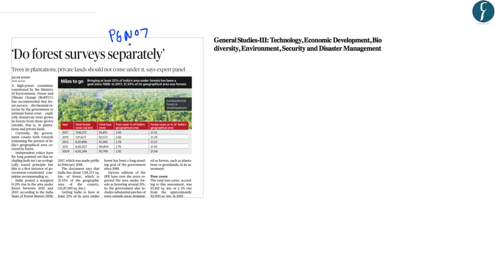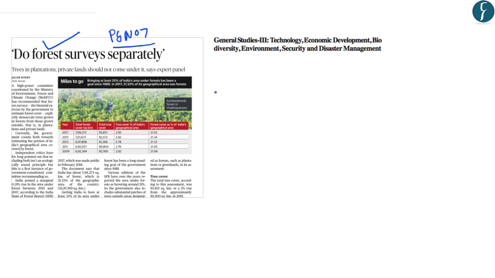This article on page number 7 is related to the recommendations which have been provided by a high-powered committee which was created by the Ministry of Environment and Forest. And these recommendations have been related to the definitions which are used by the forest surveys.